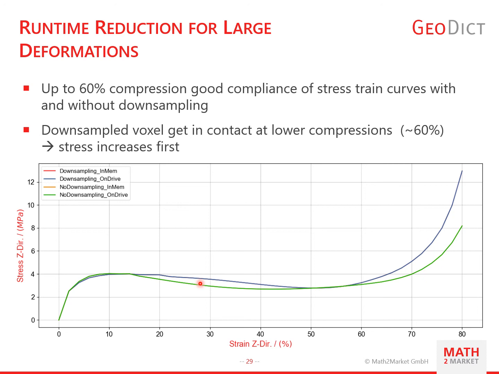This effect is also responsible for the earlier onset, at around 60%, of the steep increase in stiffness of the downsampled structure when the foam is compressed almost entirely and the stiffness approaches bulk stiffness. And although the curves diverge at high compressions, keep in mind that the runtime was reduced by 95%.